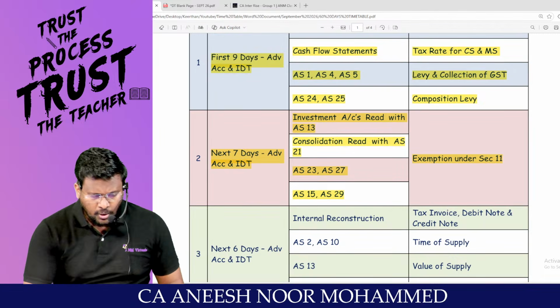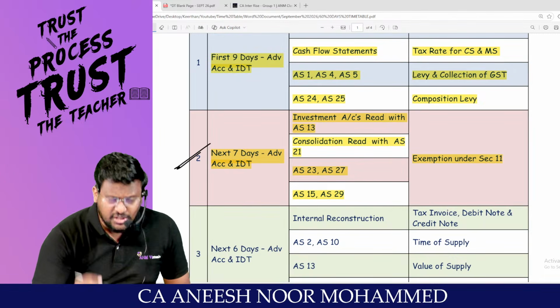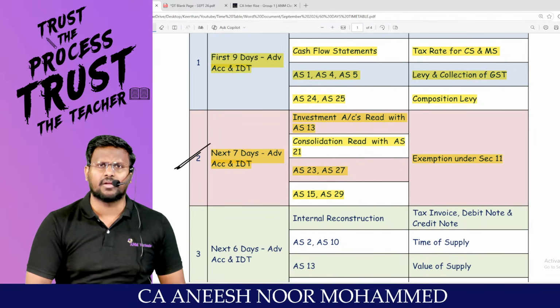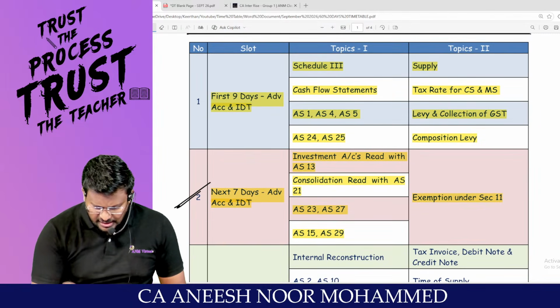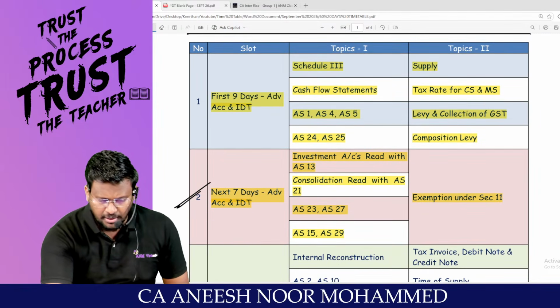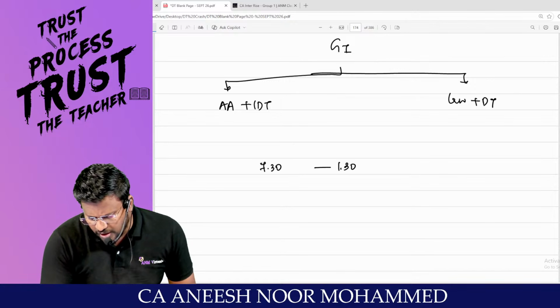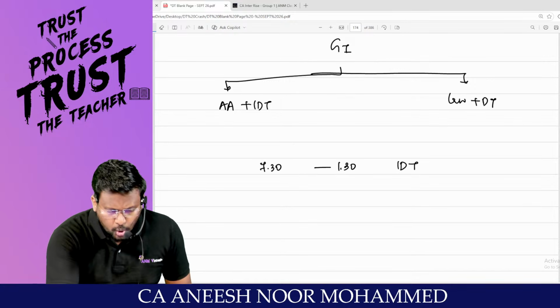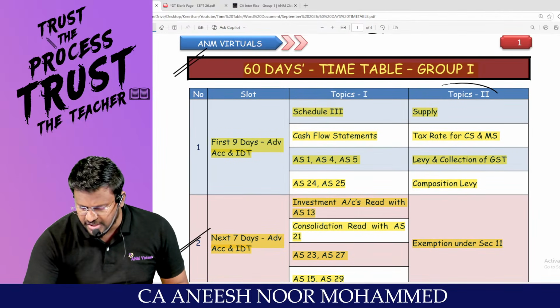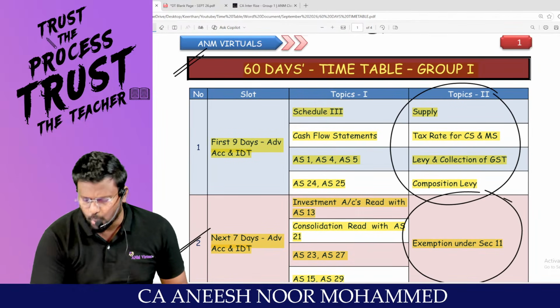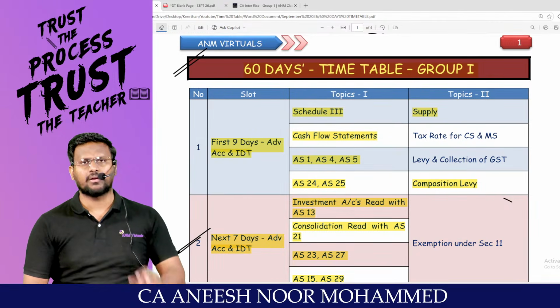Sir, how to do this 7 days? This 7 days should be cumulative studies, my dear lovable students. That means in this 7 days, in the morning, for example, if you are preparing 7:30 to 1:30 for IDT, you should be cumulatively revising, sir, part number 1 and part number 2 of IDT.